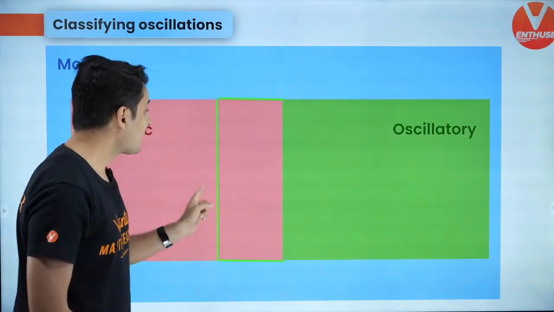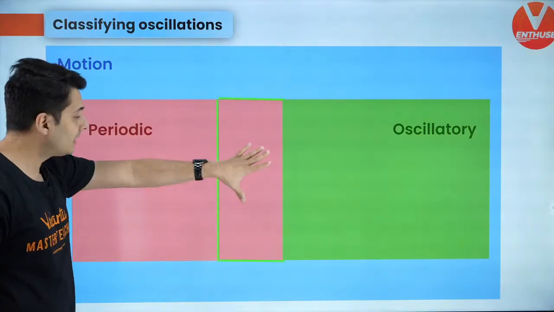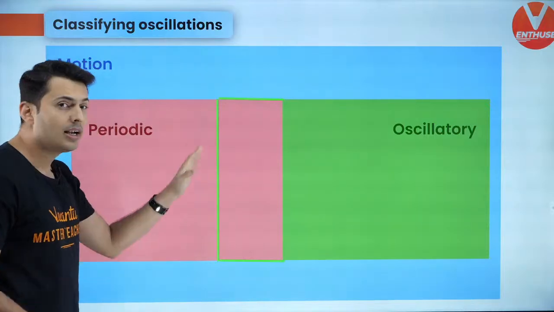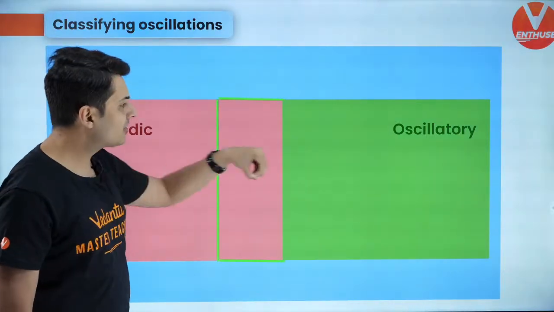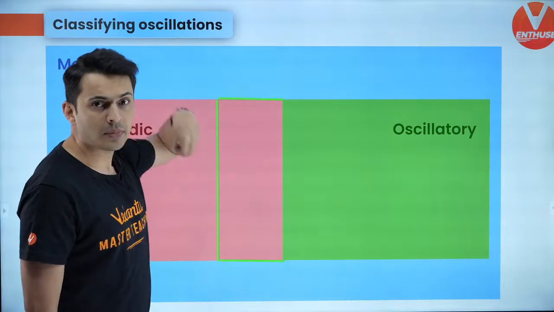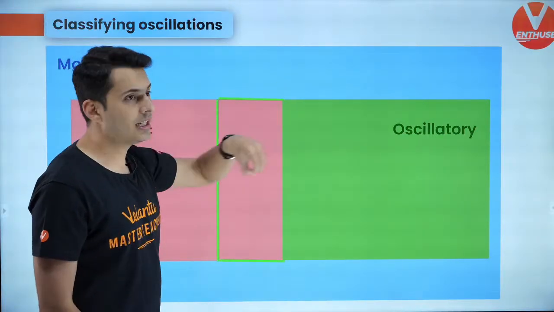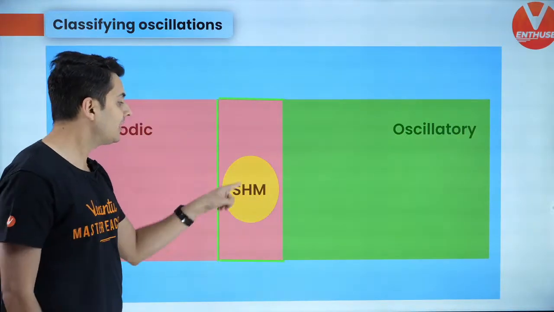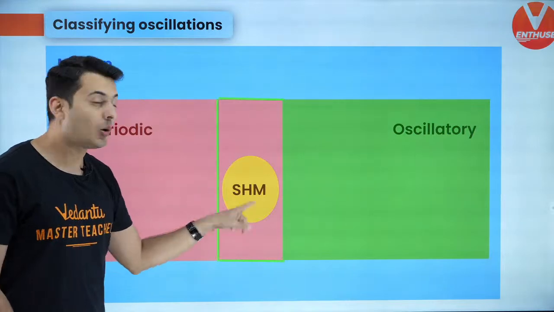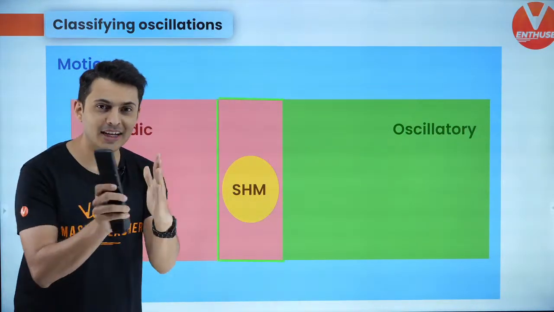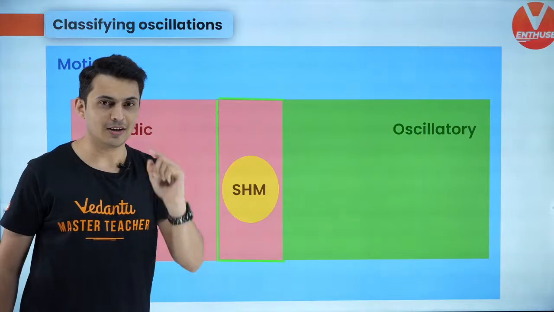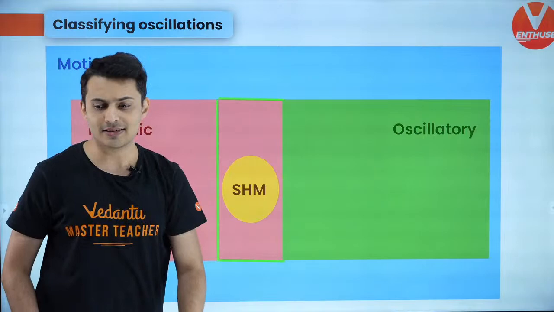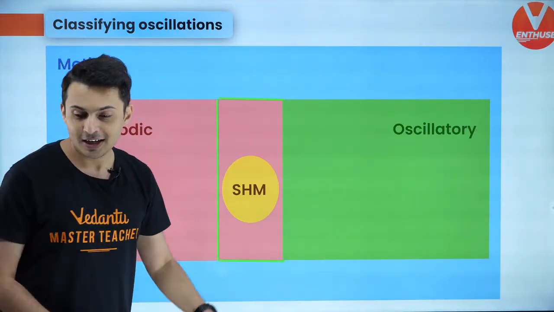Now, if you understood, there are three different subcategories over here because this is the common set. Understand, there is an intersection over here. In that intersection, just because something repeats its motion does not mean it is SHM. There is a smaller subset in that, which is simple harmonic motion. So a small subset is SHM, and that's what we are going to see. That's what should be there in your mind. Now I'm going to show you all of this using equations. I hope you guys are ready now to see a very, very interesting thing.